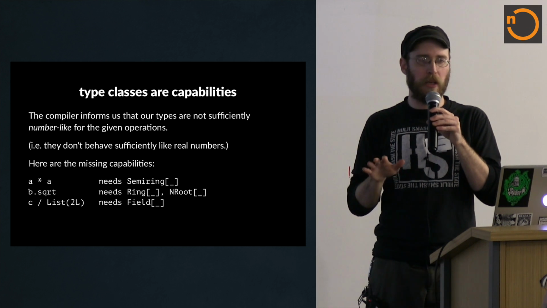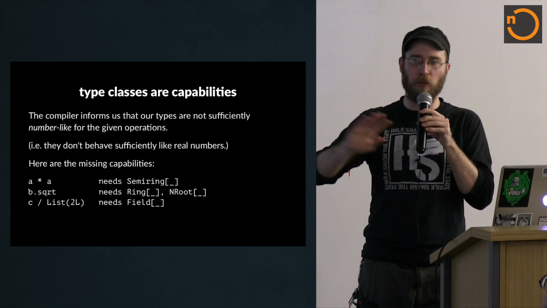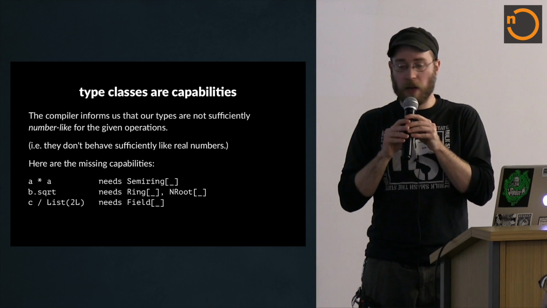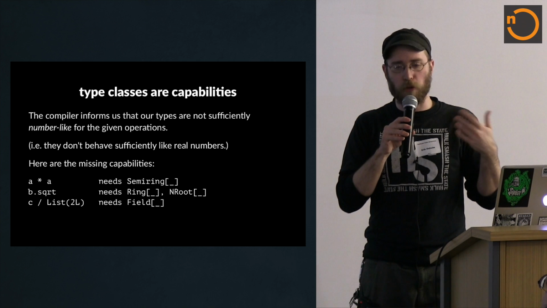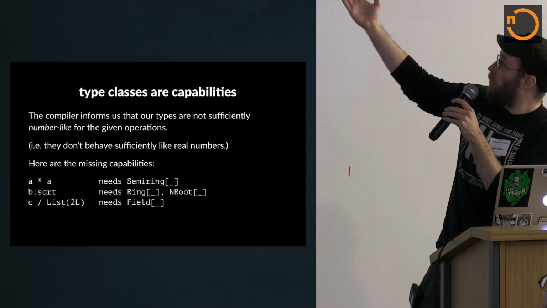I'm not really going to explain. If you haven't ever used type classes in Scala, then I apologize, but I'm just going to assume that you understand the idea because it's been around for a bit. Feel free to come talk to me after the talk if you're confused about it and want some help with it. But the idea is, for this purpose, type classes are really capabilities.